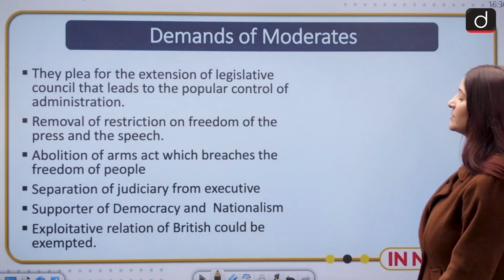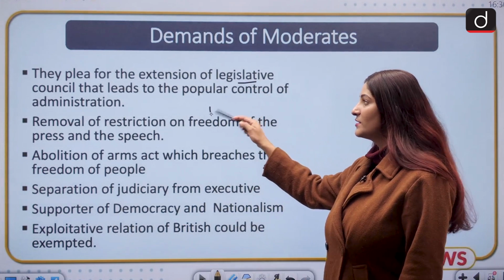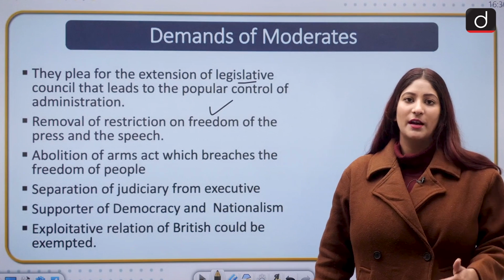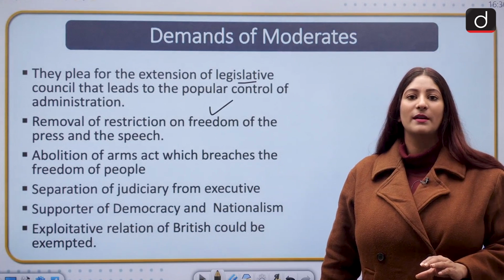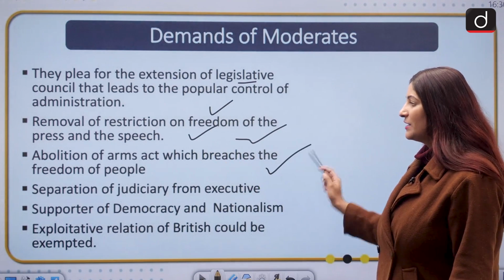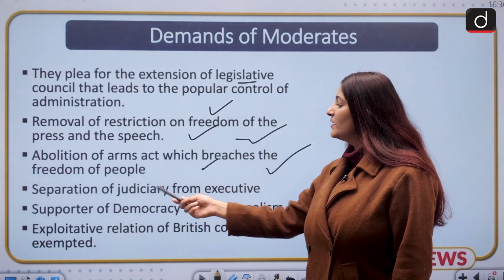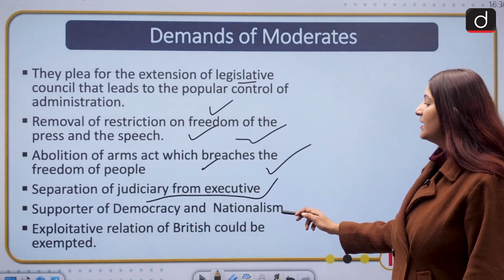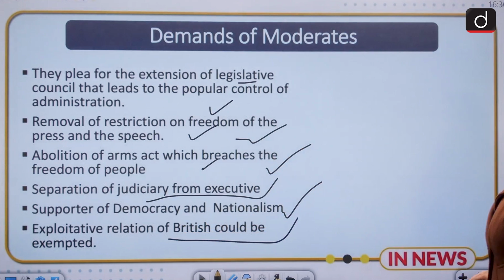Moving ahead, there were certain demands of the moderates, such as the plea for the extension of legislative council that leads to the popular control of the administration. Indians should be made a part of the legislative councils so that Indian citizens could be a part in the lawmaking. Removal of restrictions on freedom of the press and speech. Abolition of the Arms Act, which breaches the freedom of the people. Separation of judiciary from the executive. Supporter of democracy and nationalism. Exploitative relation of the British could be exempted.